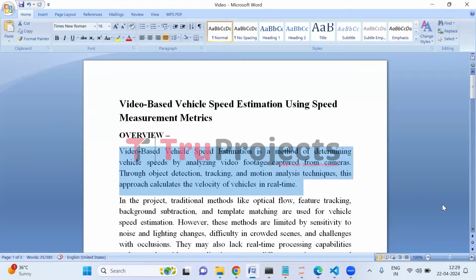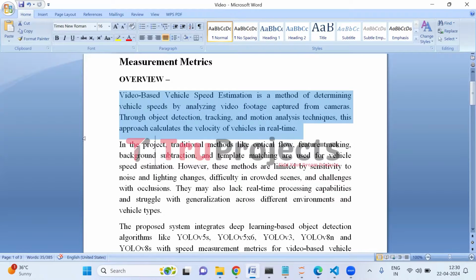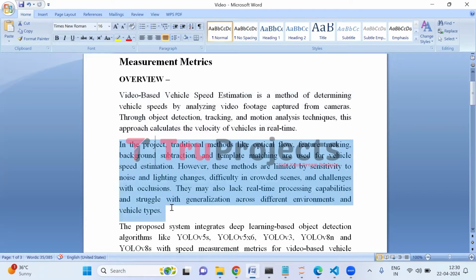Video-based vehicle speed estimation involves analyzing video footage from cameras to determine vehicle speeds. This method utilizes object detection, tracking, and motion analysis techniques to calculate vehicle velocities in real time. Traditional methods like optical flow, feature tracking, and background subtraction have limitations such as sensitivity to noise and lighting changes, making them less effective in crowded scenes and occluded environments.